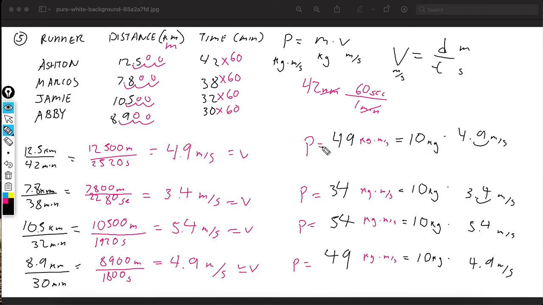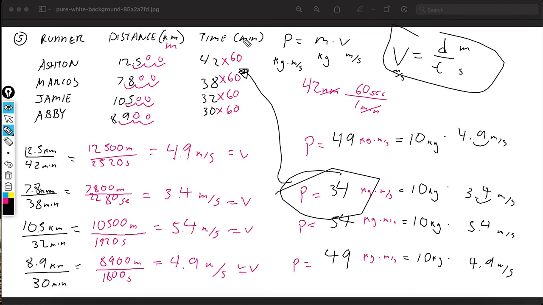So now, who has the smallest number? Ashton, Marcos, Jamie, or Abby? Marcos, right? Because he's the second one. So like I said earlier, the cheating way would just be to look at the distance, but you can't do that. You have to prove that you know what you're doing. So we found velocity with our distance and our time. However, we converted the kilometers to meters, minutes to seconds. Did all that right here. Nice in order for each person. We found our meters per second.